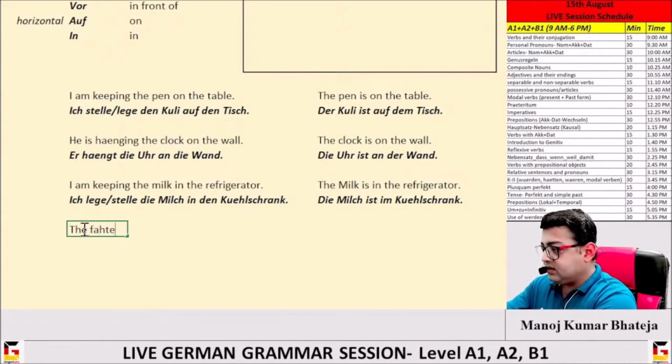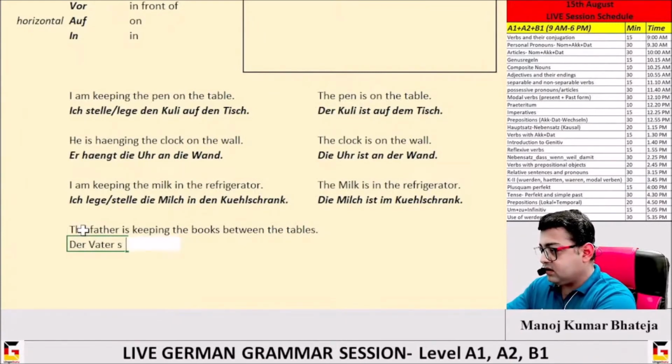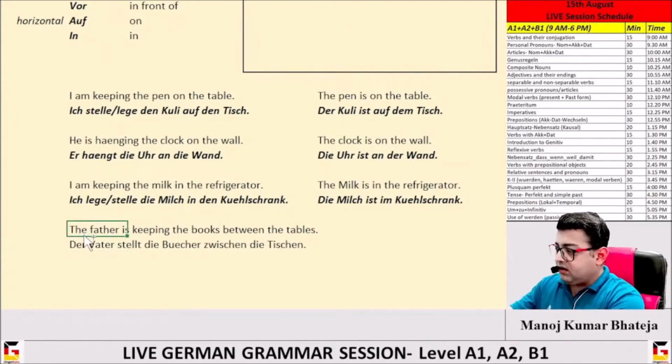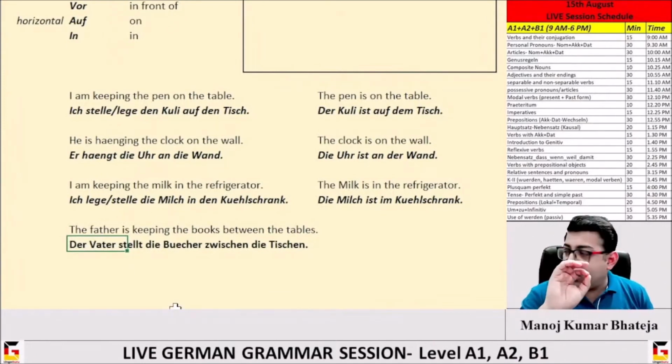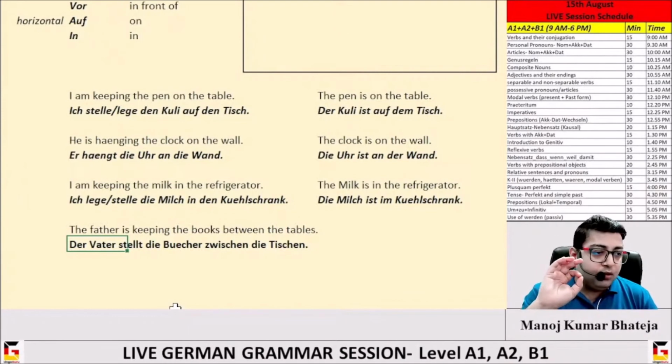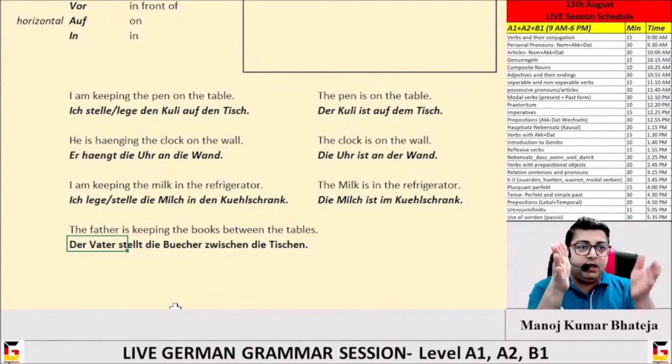The father is keeping the books between the tables. Der Vater stellt die Bücher zwischen die Tische. Now, whenever we use between or zwischen, the nouns are always plural because you put something between two objects.